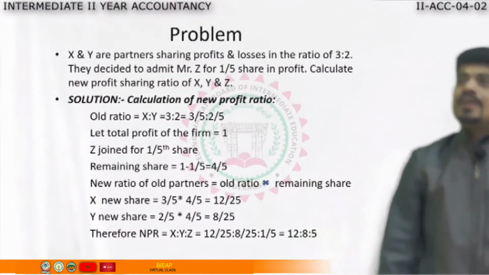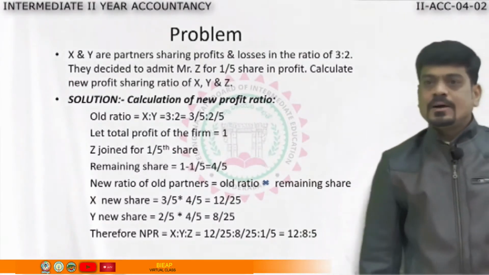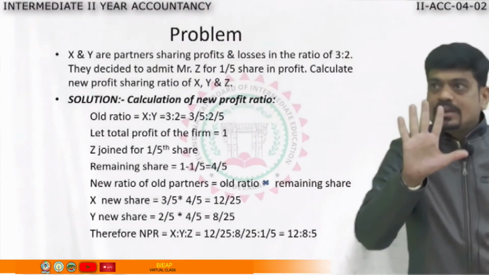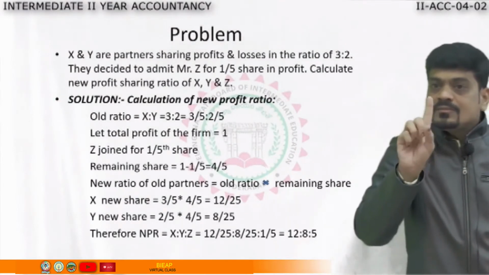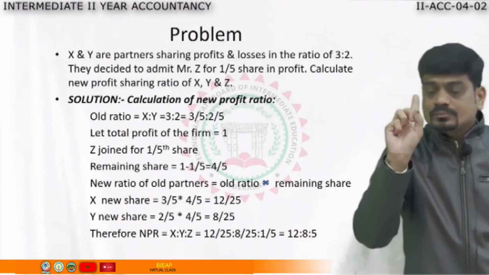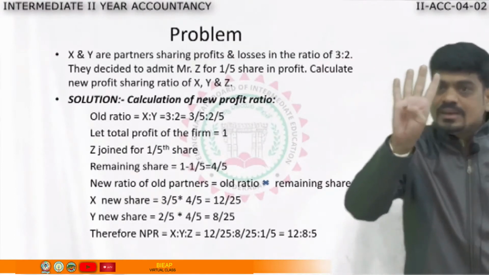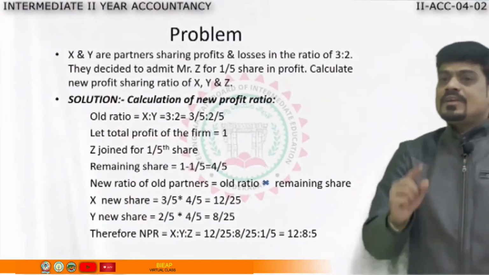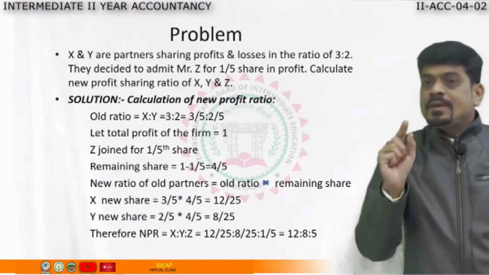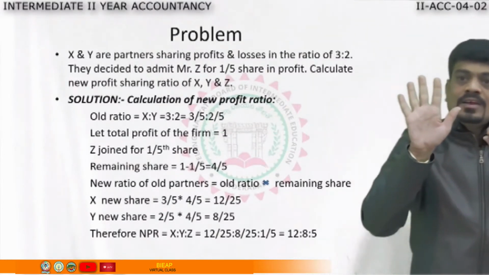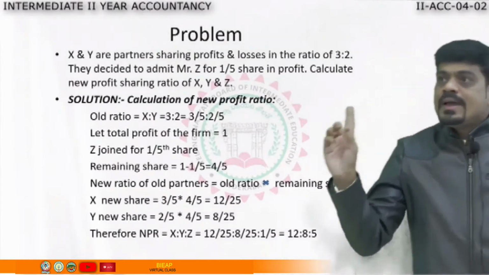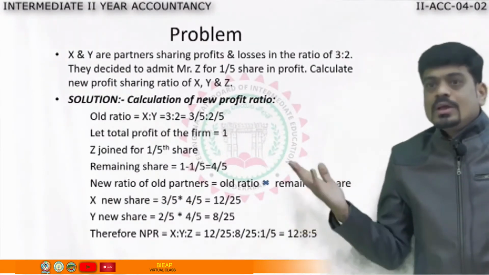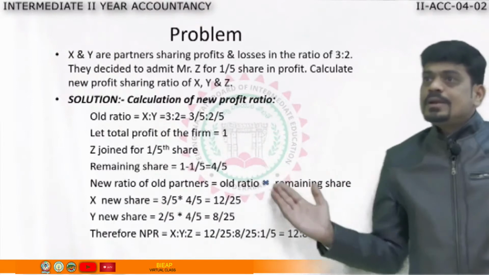Now sir, how to find 1 minus 1 by 5? Simple logic. In the denominator, we have 5. Please keep your finger like this, 5. And in that, one share is taken by Z. So out of 5, 1 is taken by Z. We are left with 4. So 4 by 5. Let me say, for example, if they were giving 1 by 6, we would keep 6 fingers, and eliminating 1, we would get 5. So 5 by 6 would be the answer. Or mathematically also, if you do, the LCM is 5. If we cross multiply, 5 ones are 5.